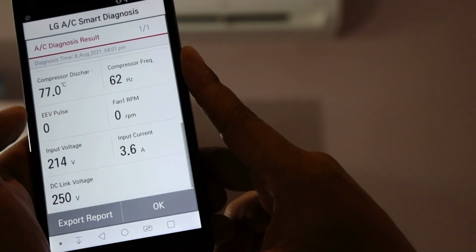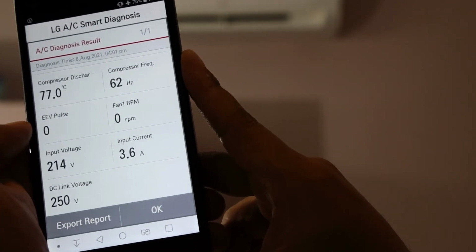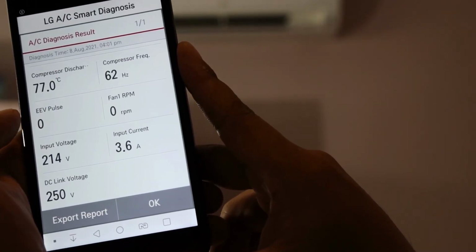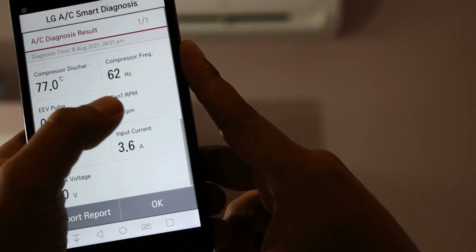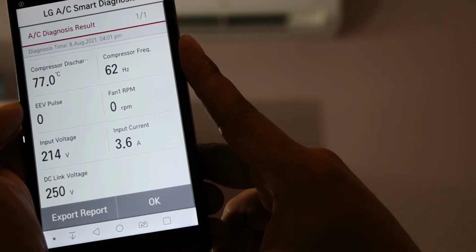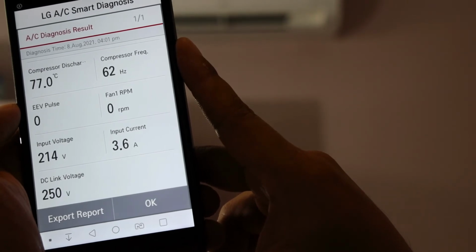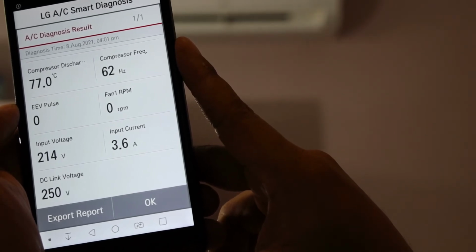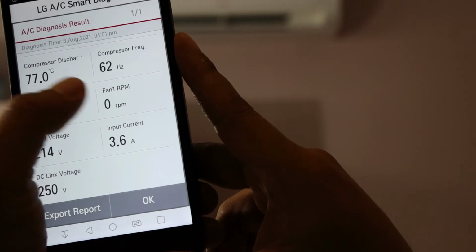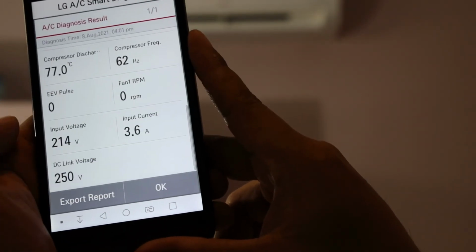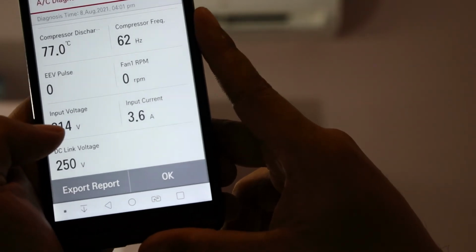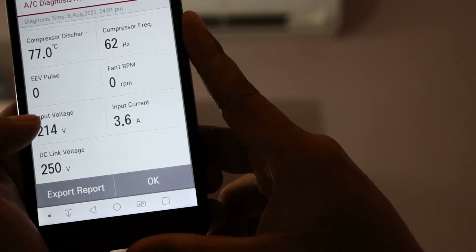And then EEV pulse, that means the outdoor unit does not use EEV, so it shows 0. And fan shows 0, that means the outdoor unit does not use a BLDC or DC fan motor. This is 0, it means it uses an AC motor. And below, also important, input voltage.